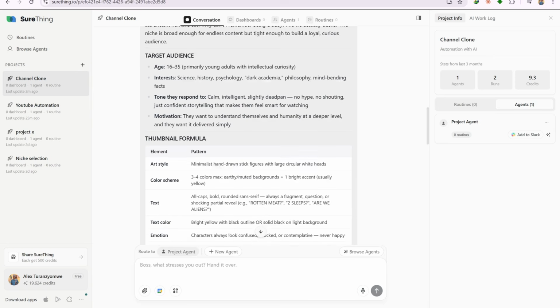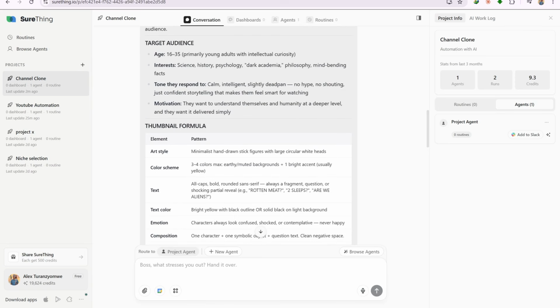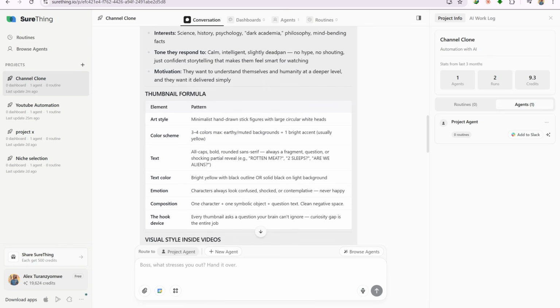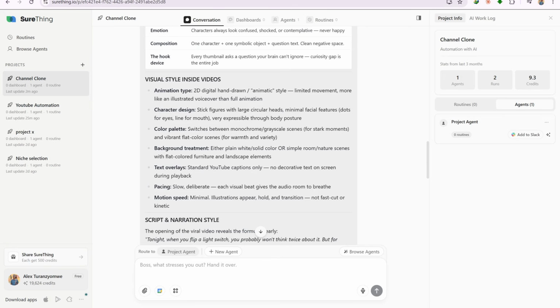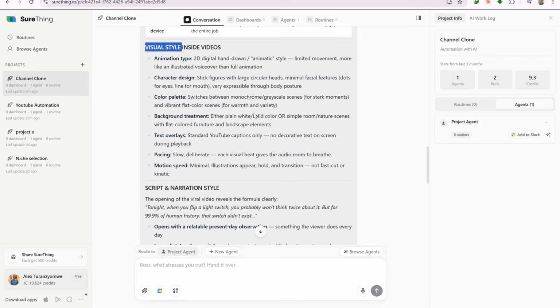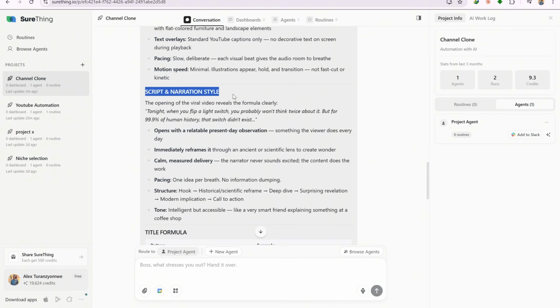It then analyzes the thumbnail formula from the screenshots you uploaded, covering the art style, color scheme, text treatment, emotional expression, and the overall composition. It watches the video link you provided and concludes that the channel uses a two-dimensional hand-drawn animation style with stick figure characters, identifies the color palette, studies how text overlays are used, and maps the pacing of the content. It also breaks down the narration structure.